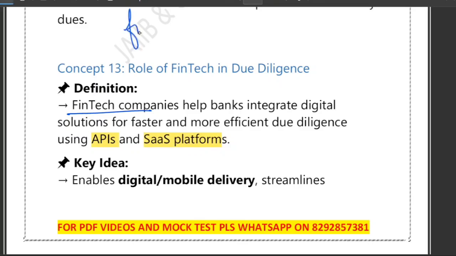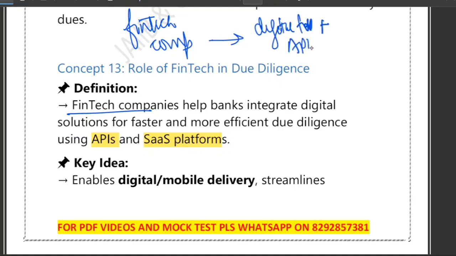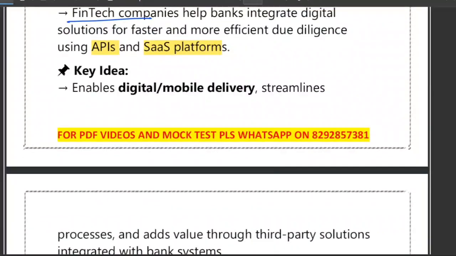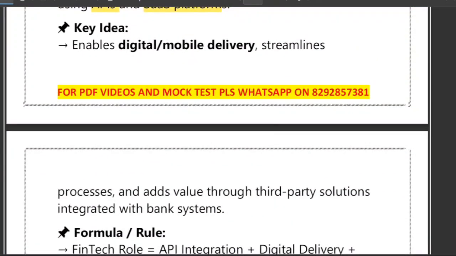You can think of it like this. This is the fintech company, and what do they provide? They provide digital tools, APIs, and SaaS platforms that connect directly with the bank system. This helps the bank verify customer information instantly instead of waiting for days.